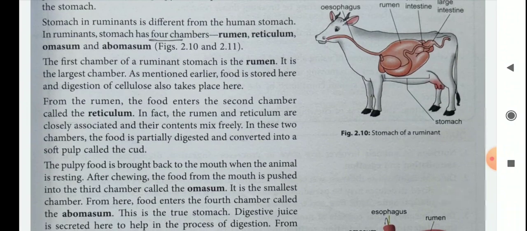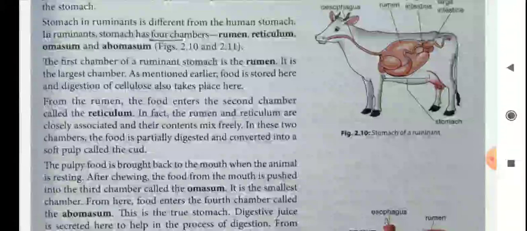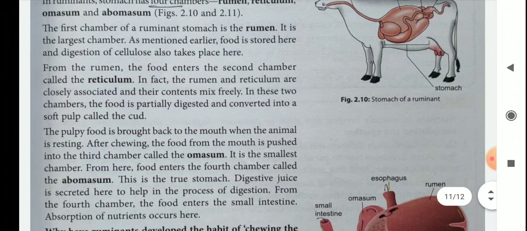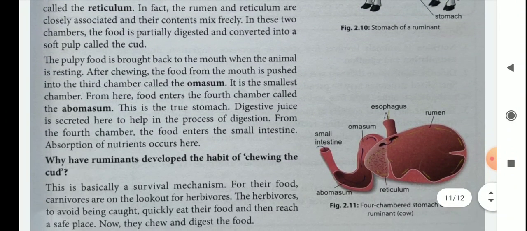In these 2 chambers, the food is partially digested and converted into a soft pulp called the cud. The pulpy food is brought back to the mouth when the animal is resting.